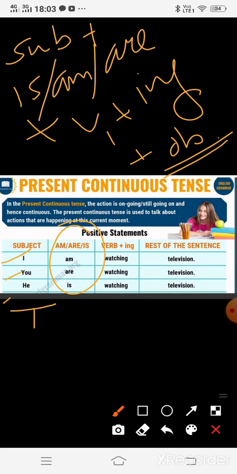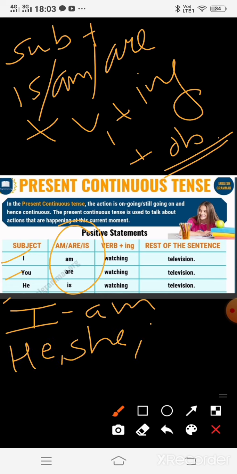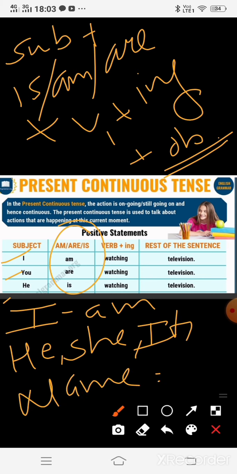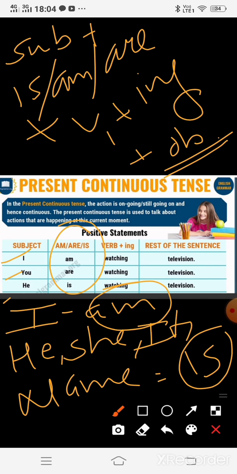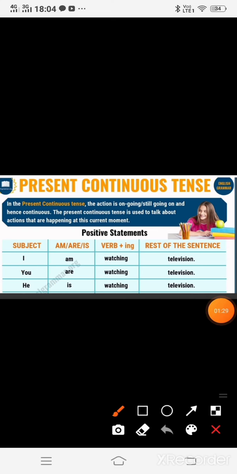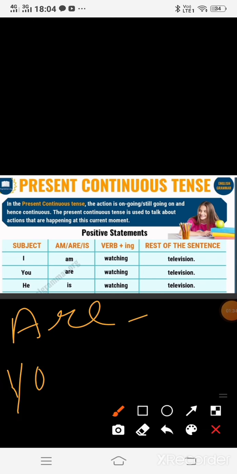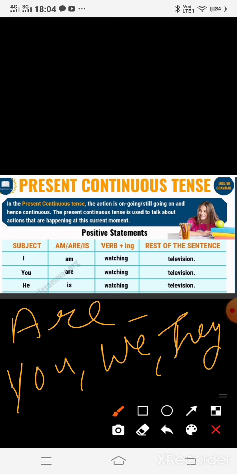Okay, am is used with I. He, she, it, and a name, is can be used, and in the same way, are will be used with you, we, they, and any plural number.